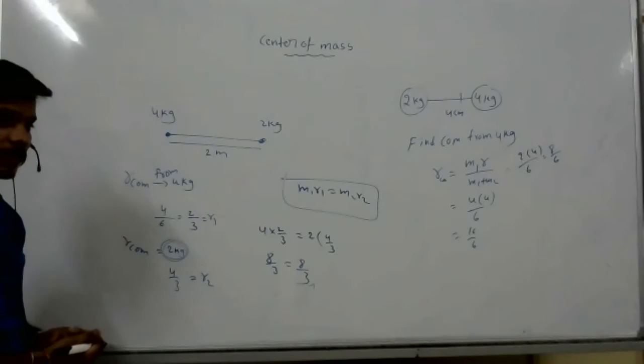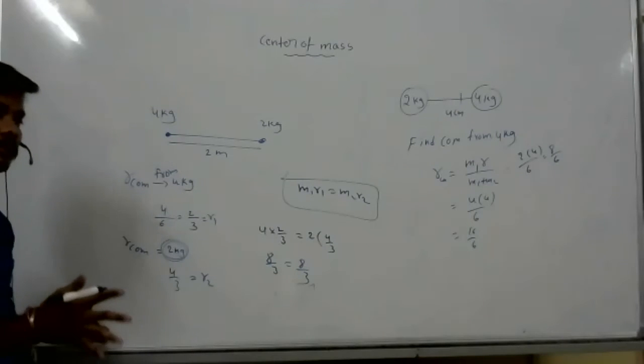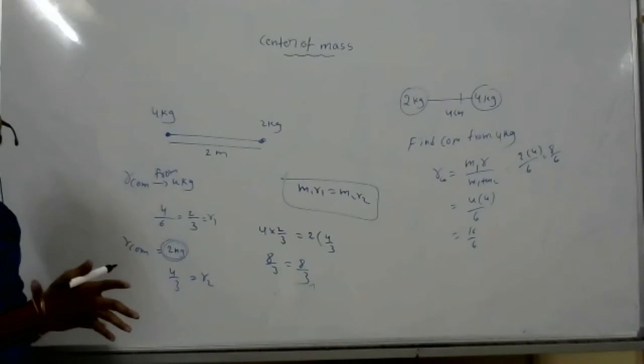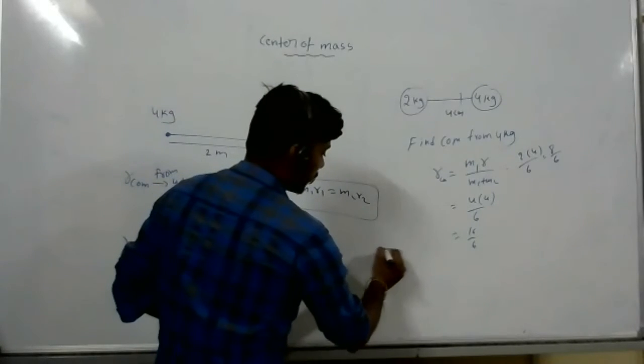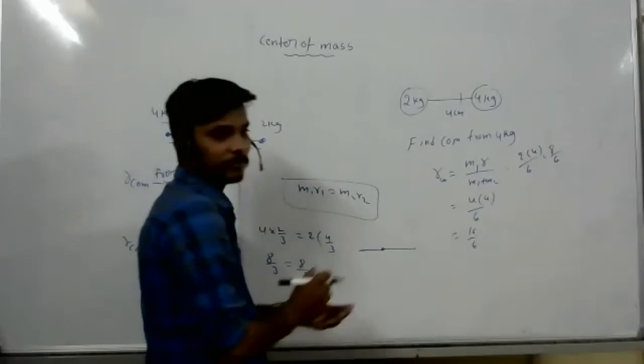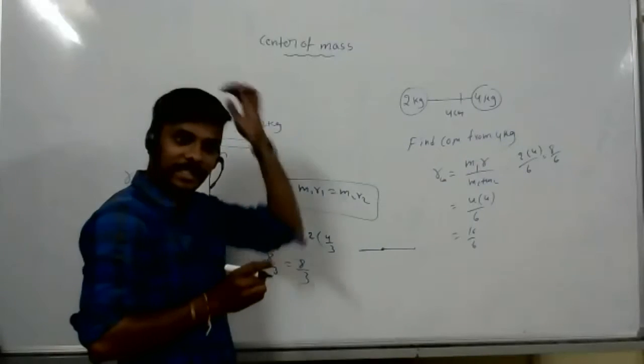At the center of mass, both towards the 4 kg side and towards the 2 kg side, the masses are balanced. Understand clearly?